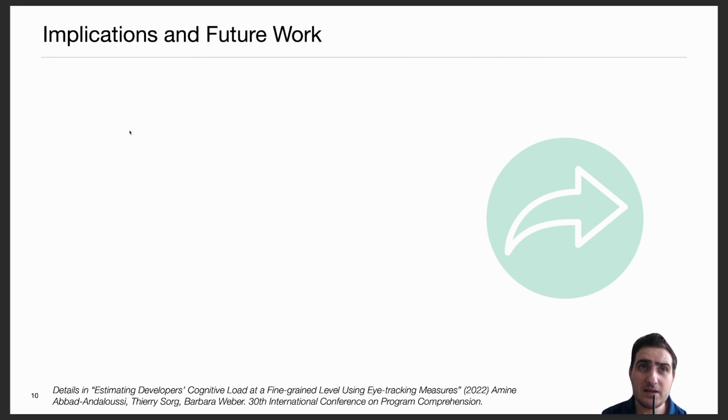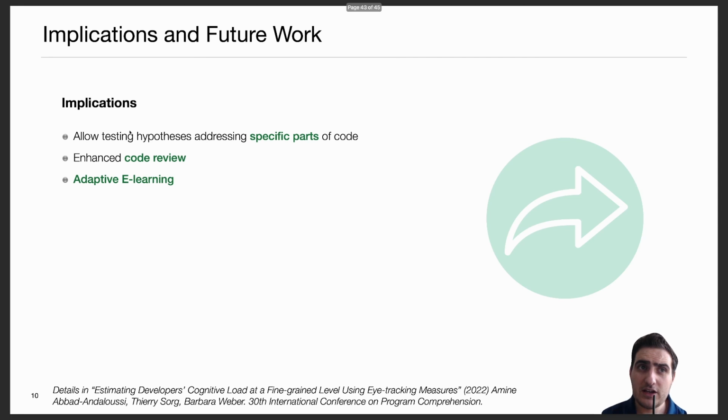Now, regarding the implications and the future work, our approach can be used to test hypotheses addressing specific parts of code. Here, for example, one can investigate the impact of specific patterns in the code on its understandability and on cognitive load. Our approach can also be used to enhance code review and adaptive learning. In our paper, we have provided some examples of how this can be done.